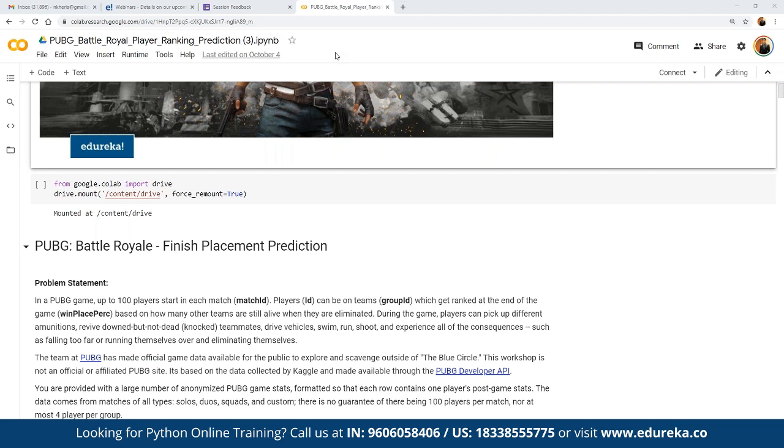We can test this hypothesis by performing the entire EDA on the data that we have. We can find the relation between the number of heals and boost items taken by the players and what impact it has on the winning place percentage. Along with that, we created a model that predicts the chances of a player winning the game based on the current parameters. All these predictions we discussed in detail as a part of the workshop.